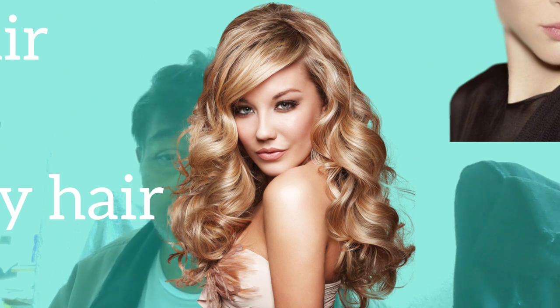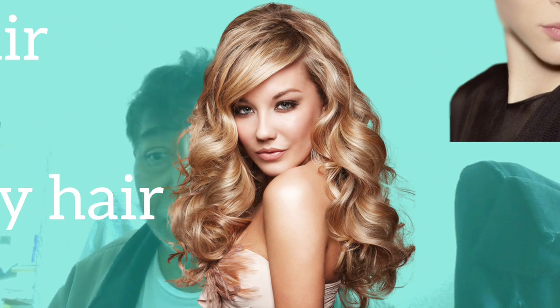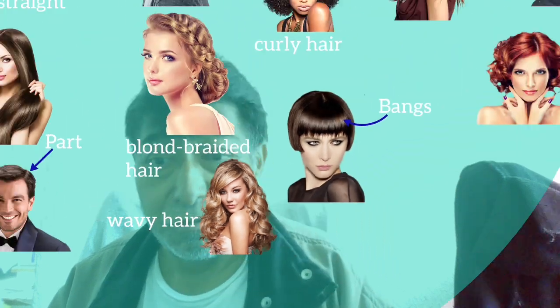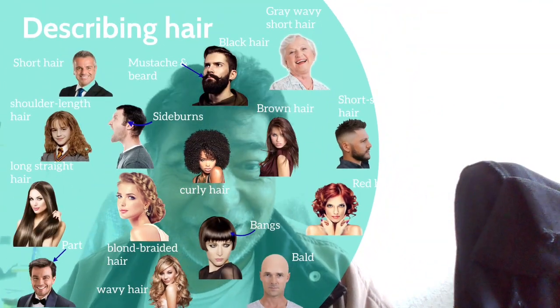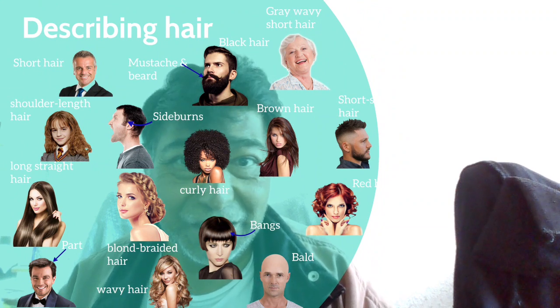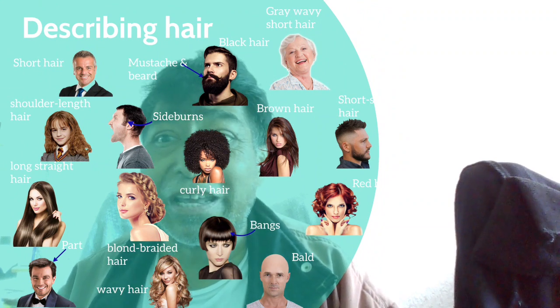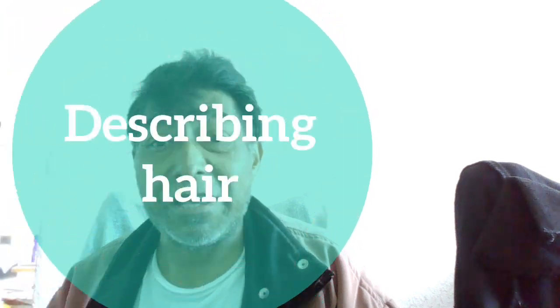The style of hair, she's wearing wavy hair. And this one, well, he has no hair. He's bald. Okay, so these are some of the characteristics describing hair.